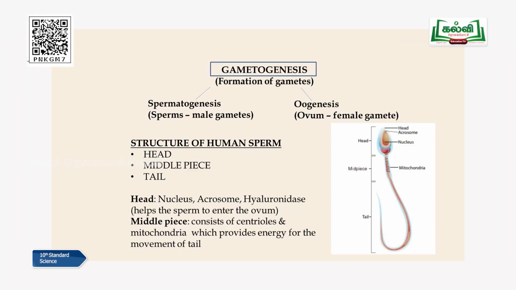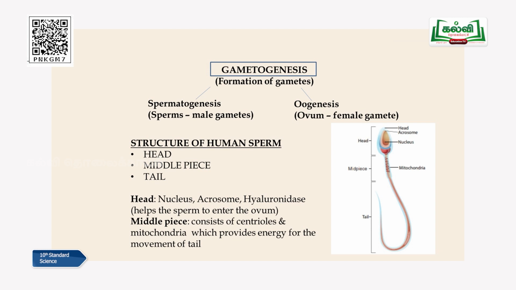You can look at the diagram: one sperm, which is considered to be a male gamete, consists of three major parts. The first part is called the head, the second part is called the middle piece, and the third part is called the tail. The head is a very, very important region, children, without which a male cannot undergo the reproductive cycle. You can see it has a triangular shape and a pointed tip. That pointed tip is called the acrosome. Look at the diagram: the acrosome is very, very important at the time of fertilization.